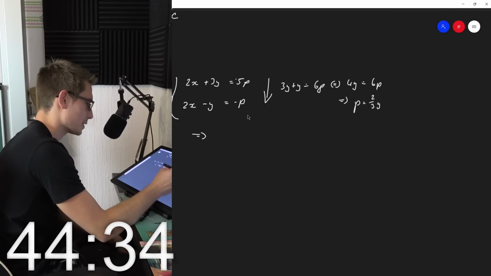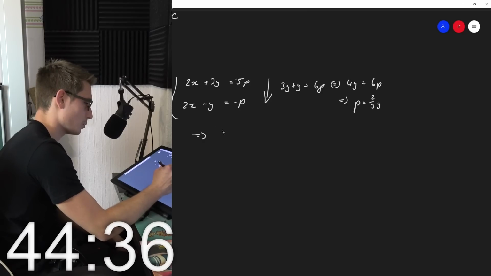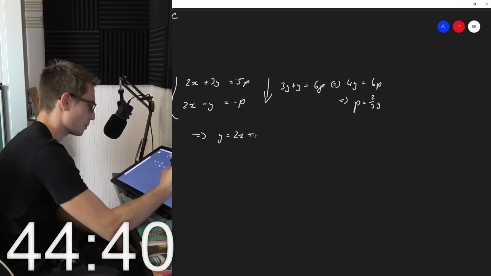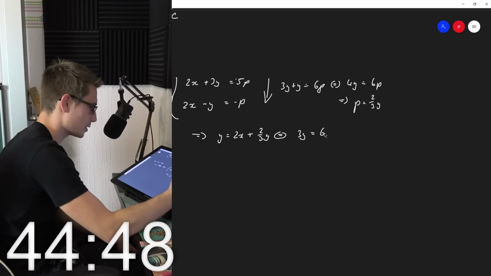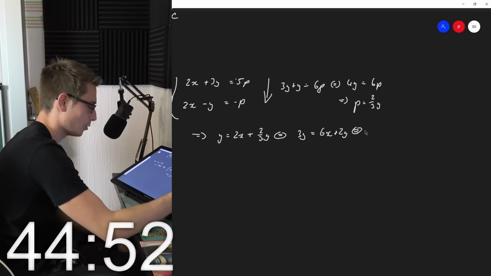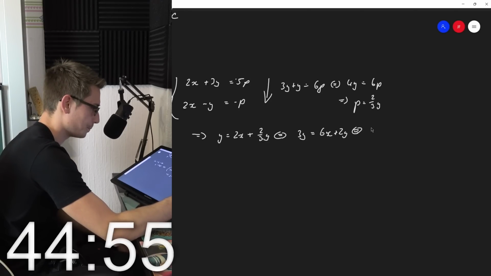If we plug this into one of these, then y is equal to 2x plus 2/3 y. Meaning 3y is equal to 6x plus 2y, so y is equal to 6x.